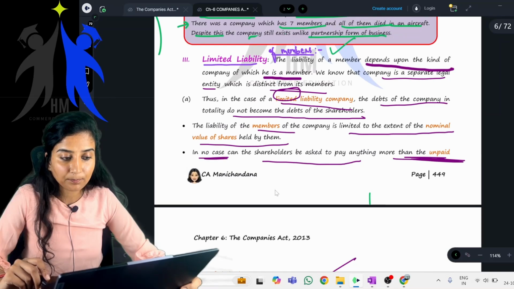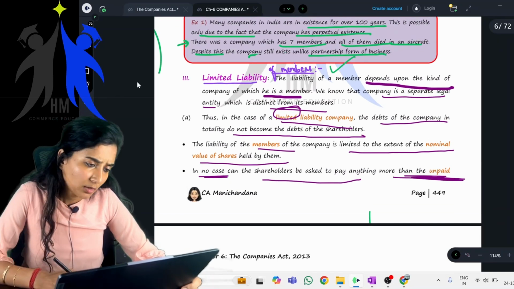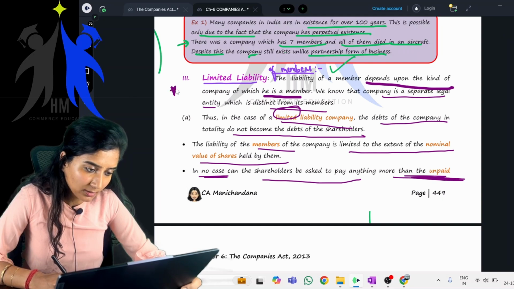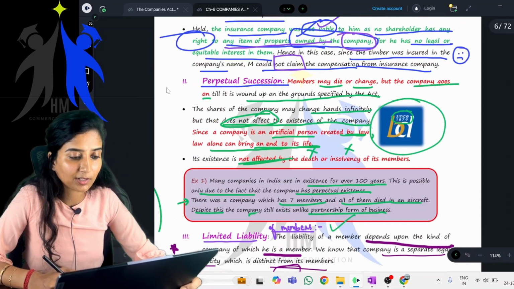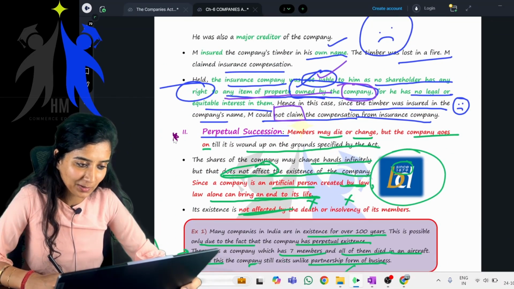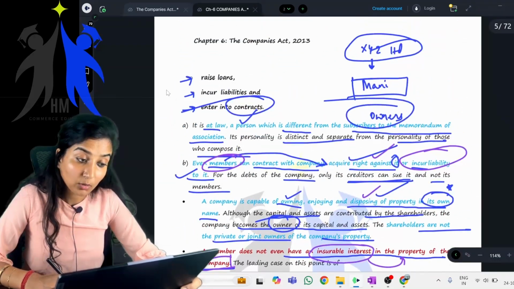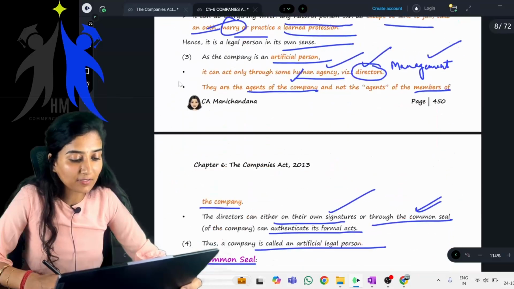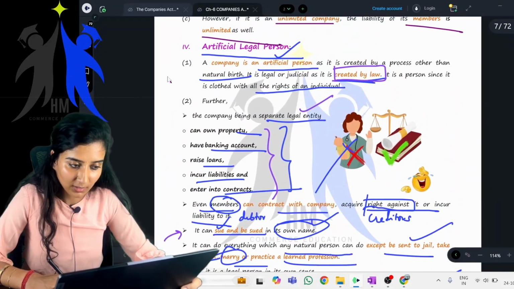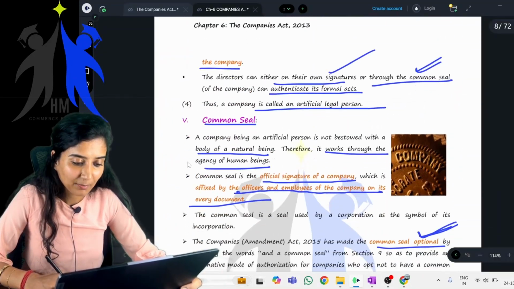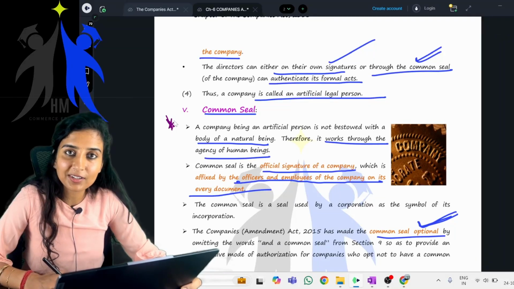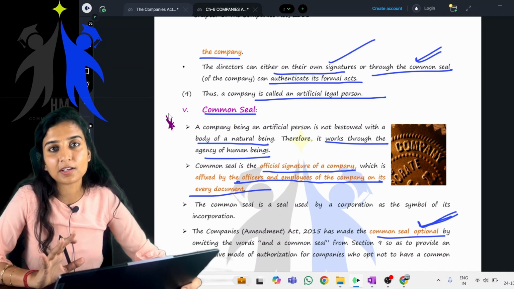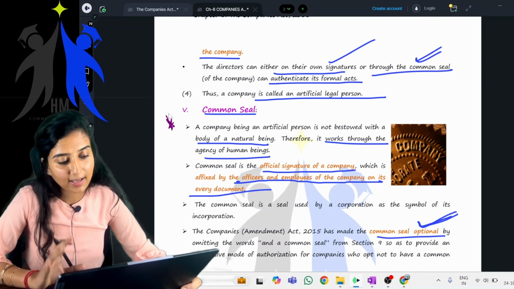Understood the concept? Limited liability. This is one of the most important ones. All of the 5 features are very important. Ma'am, this is not important. This is also important. Oh, you children, this is very, very important. Ma'am, let me come to artificial legal person. That is also important. Ma'am, common seal. Children, that is also important. So, whatever is there in your book, everything is important.